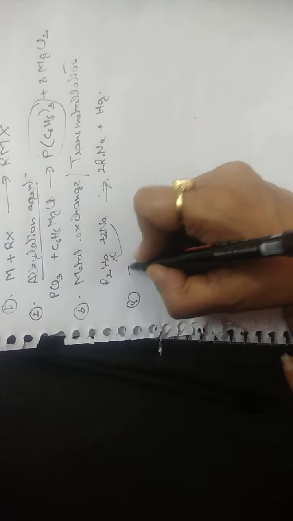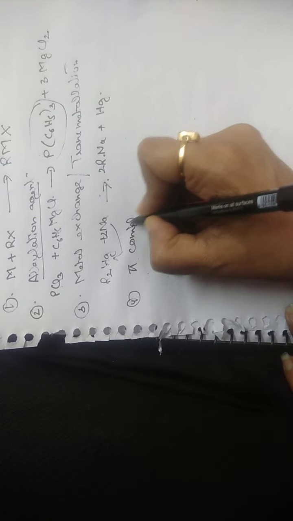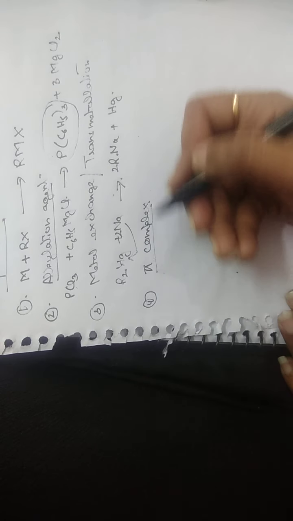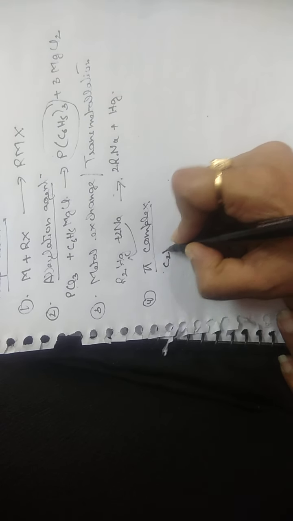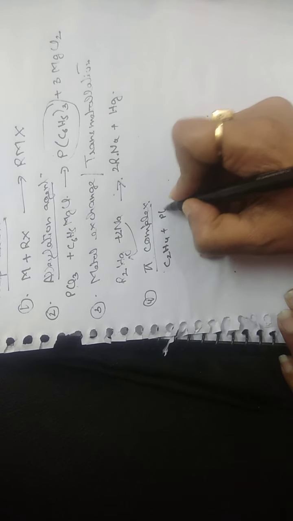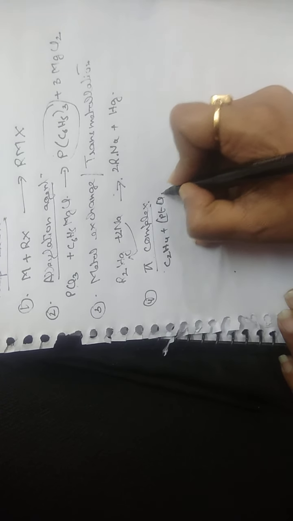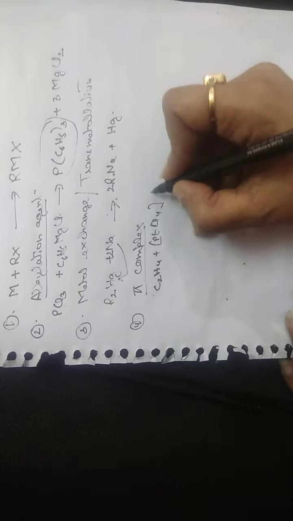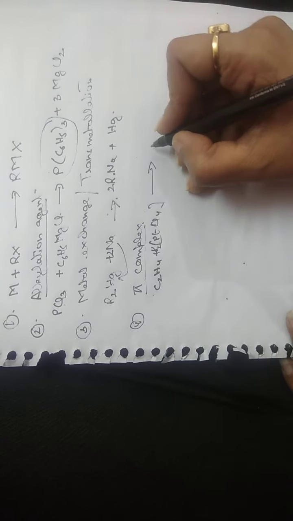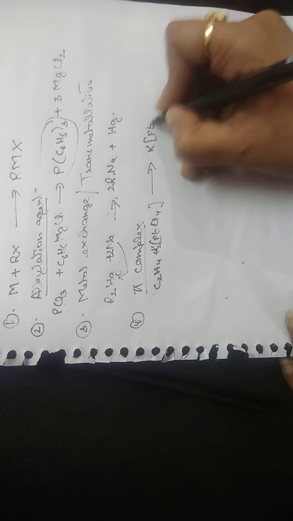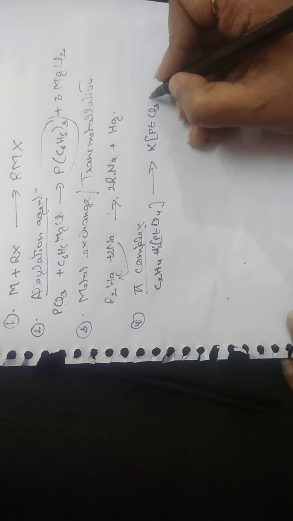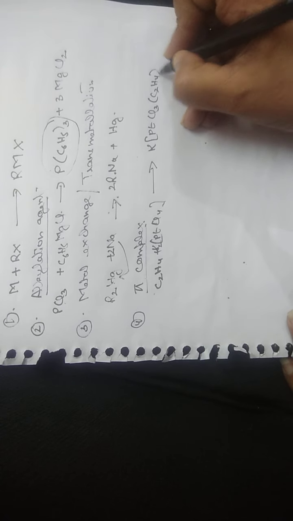The fourth is formation of pi complex. In the formation of pi complex, the first is Zeise's salt, where C2H4 reacts with a platinum complex K2PtCl4, I'm not writing potassium here. So, or write it. If this reaction takes place, then one of the chlorines in the complex is replaced by C2H4 plus KCl. So this is an organometallic compound.